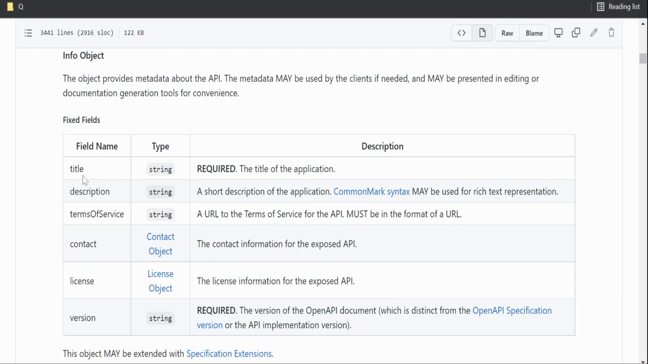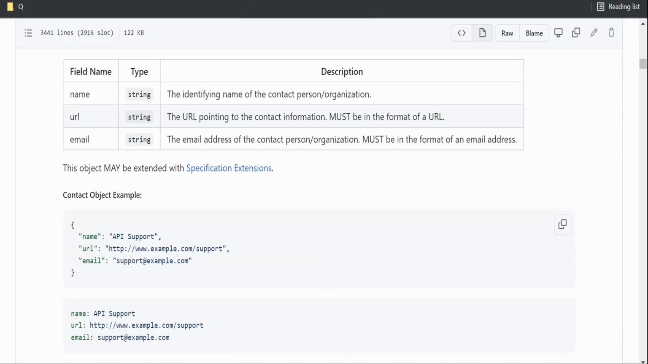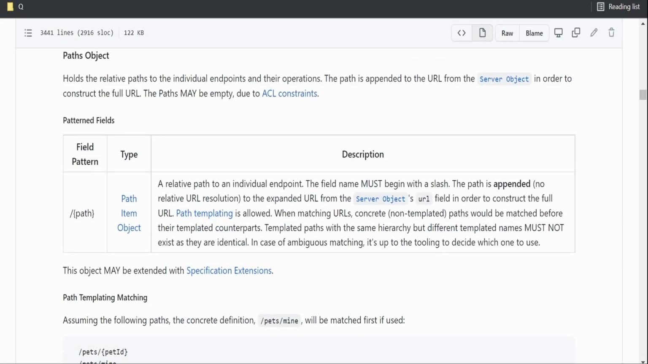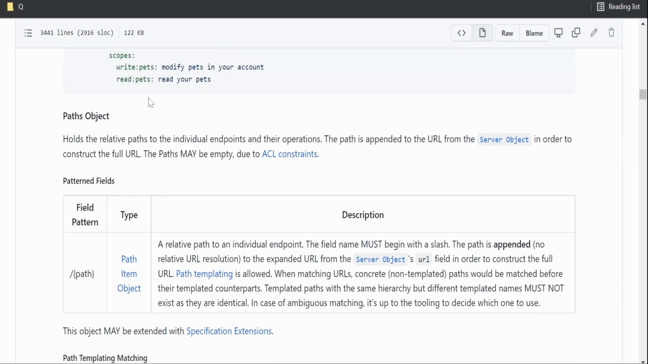This will basically carry the title of the application for which we are creating the OAS, and description, terms of service, contact. As I told, OpenAPI is itself a JSON object. Under contact, you can provide the name, URL, email ID. Coming to paths, paths is a very important thing while creating an OpenAPI specification.